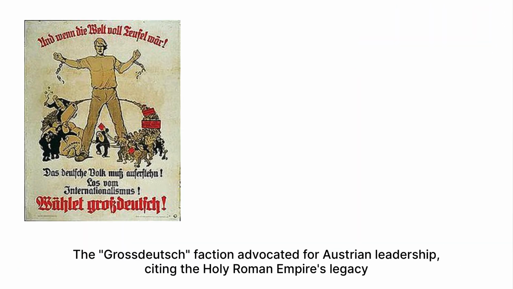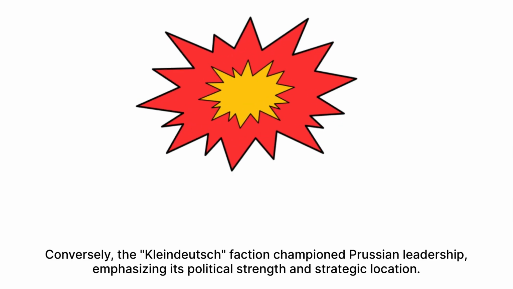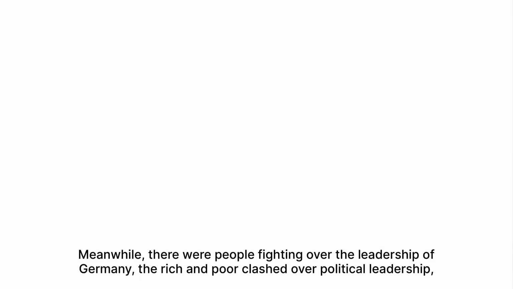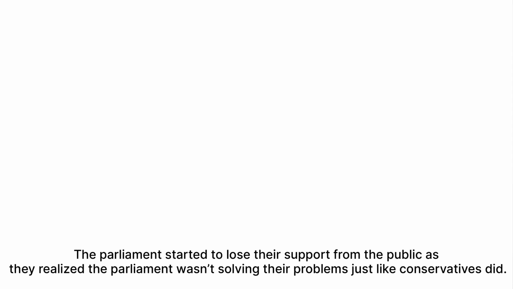Within the Frankfurt Parliament, the Grossdeutsch faction advocated for Austrian leadership, citing the Holy Roman Empire's legacy. Conversely, the Kleindeutsch faction championed Prussian leadership, emphasizing its political strength and strategic location. Meanwhile, there were people fighting over the leadership of Germany. The rich and poor clashed over political leadership, with the poor seeking protection from the effects of industrialization, while the rich championed economic growth and freedom. The parliament started to lose support from the public as they realized the parliament wasn't solving their problems, just like the conservatives.